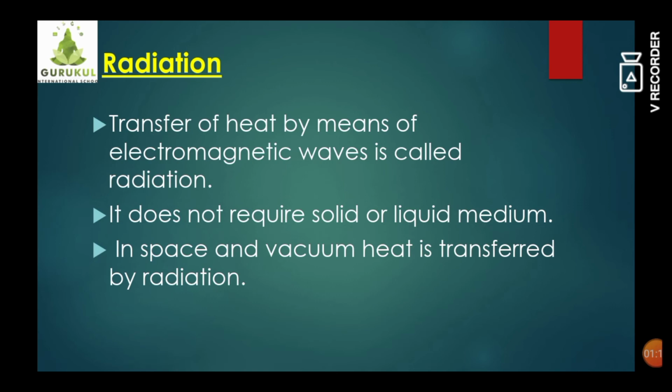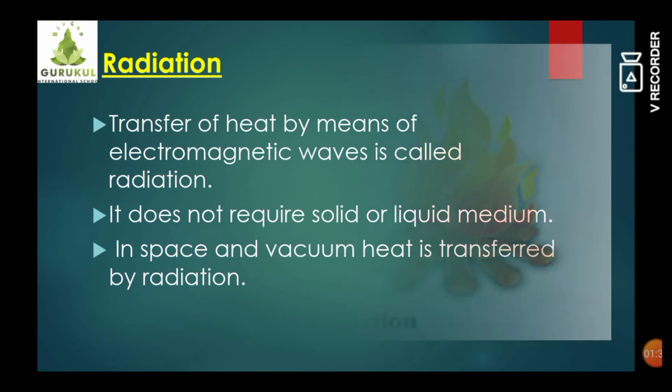So students, the heat we get from the sun comes through radiation. As in space there is no air, there is vacuum, the heat which we get from the sun is transferred through the radiation mode of heat transfer.